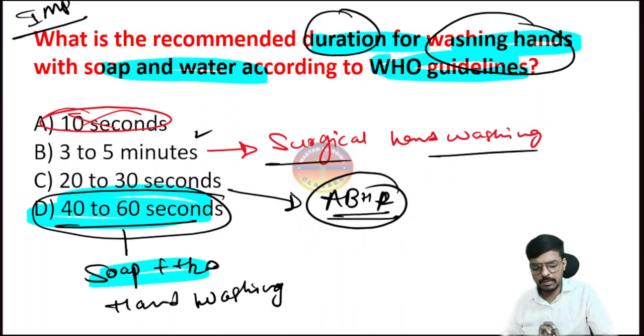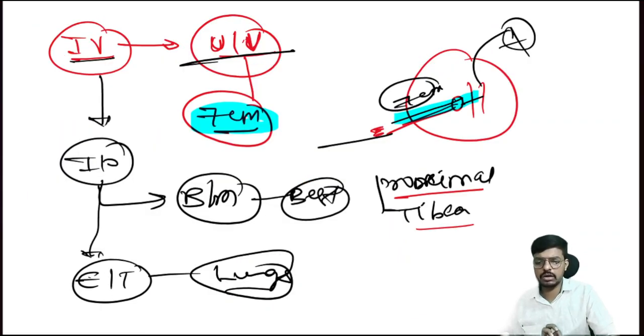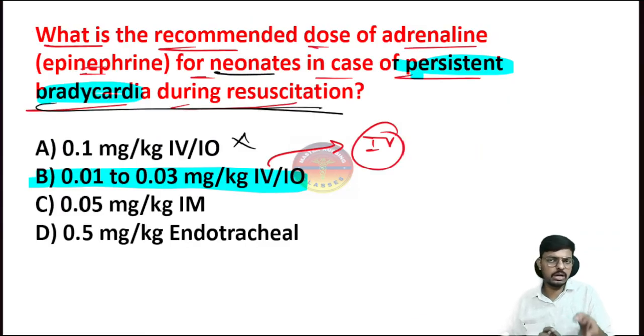Many of you are having confusion, like in the dose of adrenaline, what we have to give. Mg per kg, ml per kg, people get confused. I know that is common in students' life. Once the clarity comes from the master, there is no confusion. So this is the specialty of Master Nursing Classes. We have explained everything in detail completely.